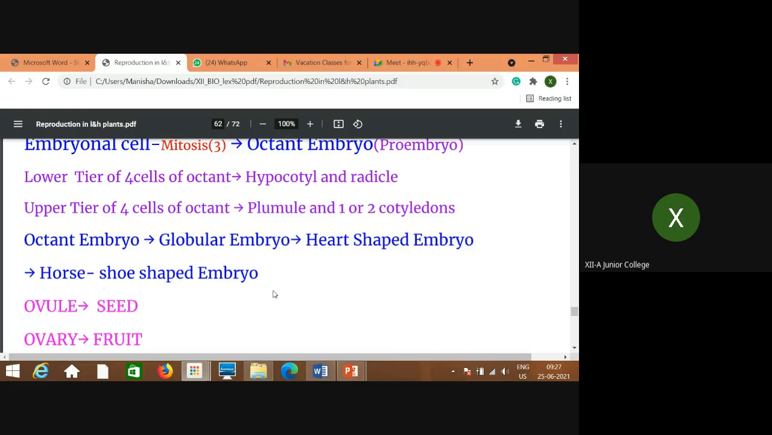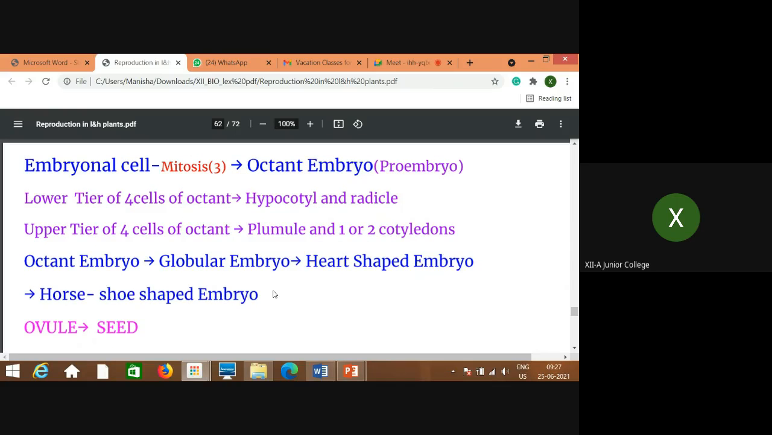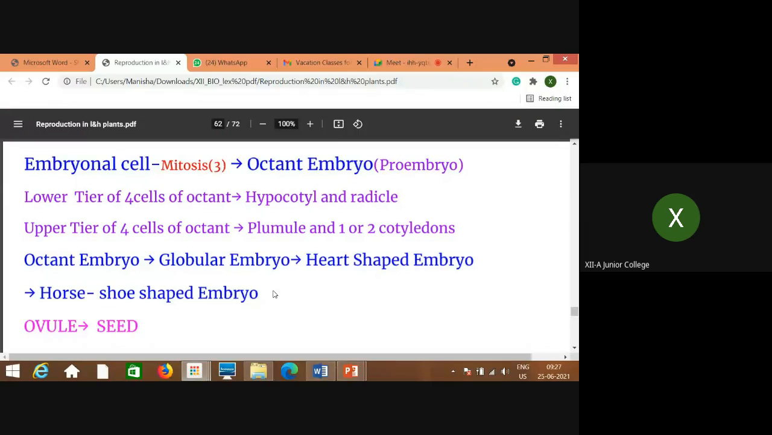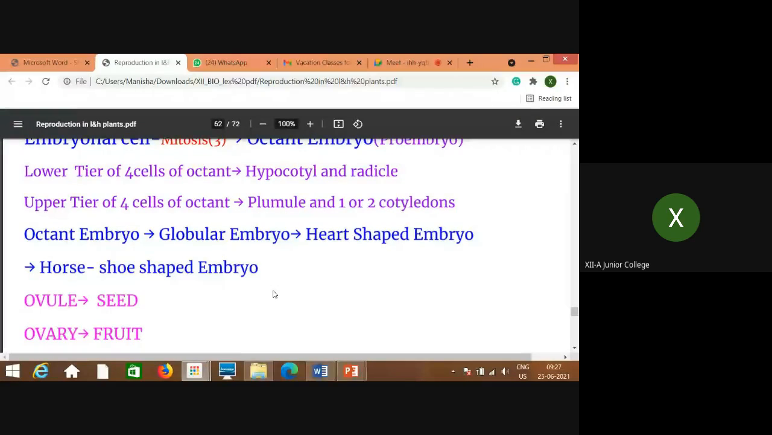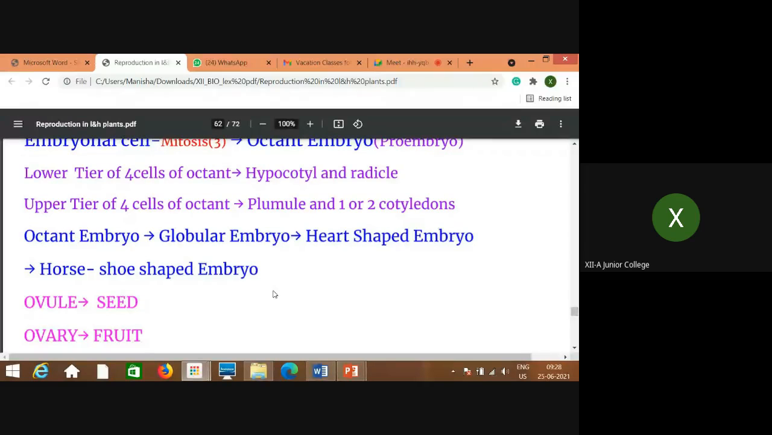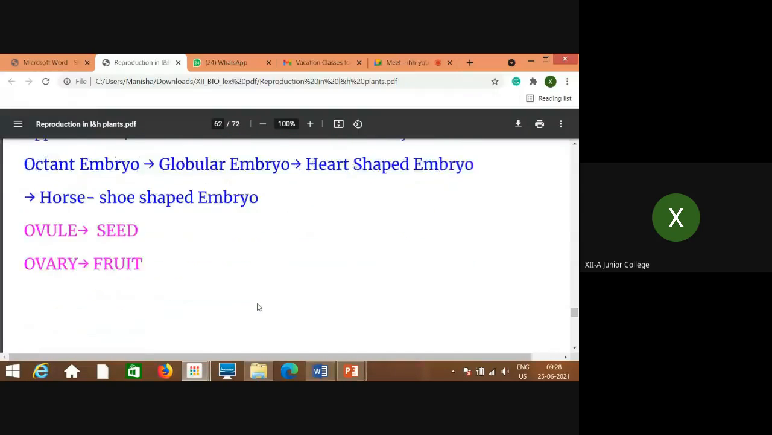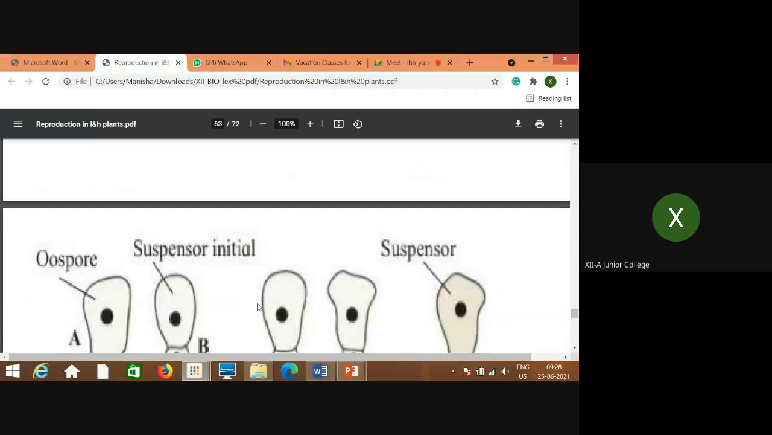Now what we were talking about was everything about the ovule itself, isn't it? We were talking about the ovule, which is getting converted into seeds, and the ovary, which means the ovules which are present in the ovary, that ovary is getting converted into fruit. So the ovule gets converted into seed and the ovary gets converted into fruit. That comes under post-fertilization changes. I hope you have understood all these. I will repeat it in another way.